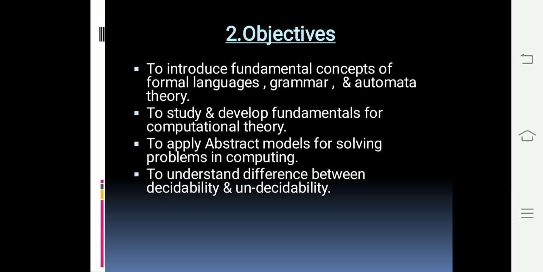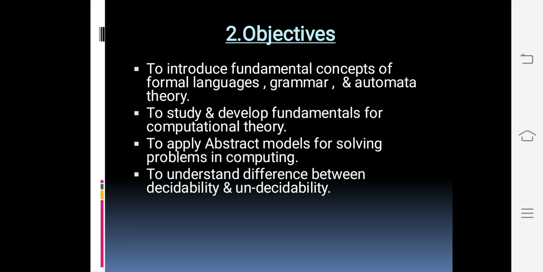Then next is the objective for this subject, that is, why we are going to study this subject. This subject is introducing the fundamental concept of formal language. Formal language is used to define the theory regarding the automata machine. Then what grammar is required for this formal language and automata theory. The next objective is to study and develop the fundamentals of computational theory, then to apply the abstract model for solving problems in computing. That is, this subject helps in solving day-to-day life problems by using the computation machine.